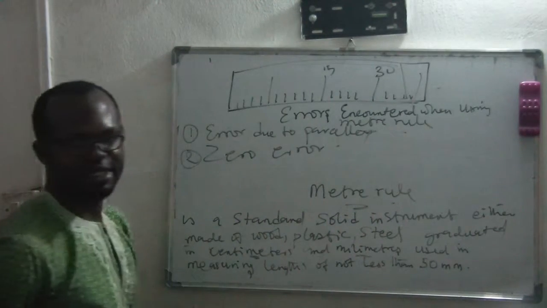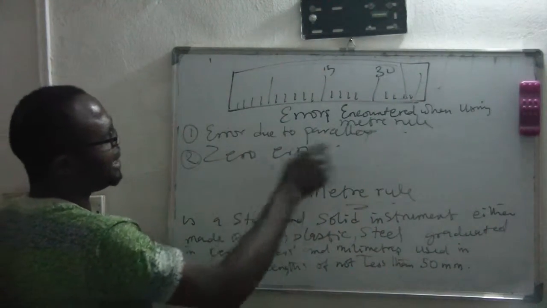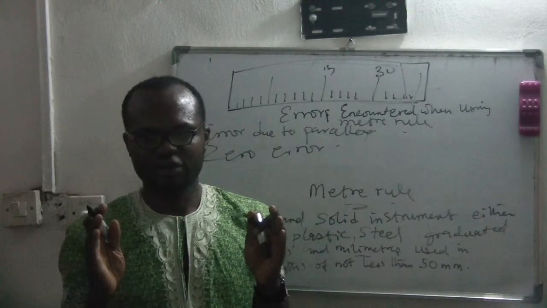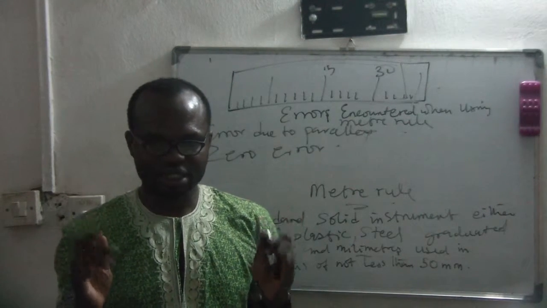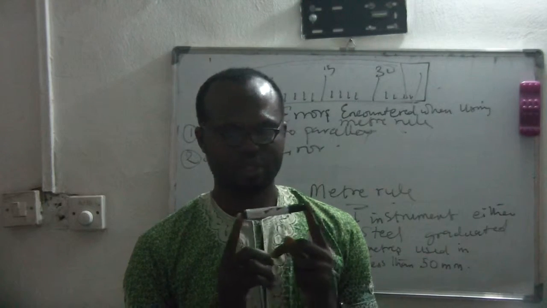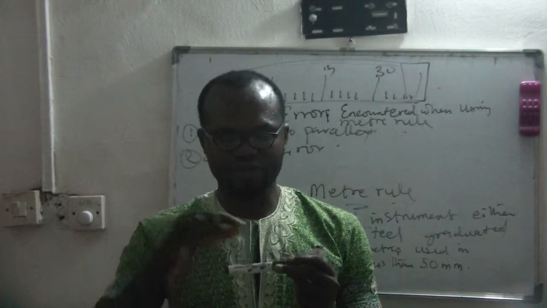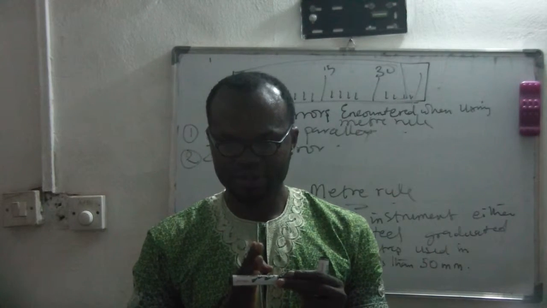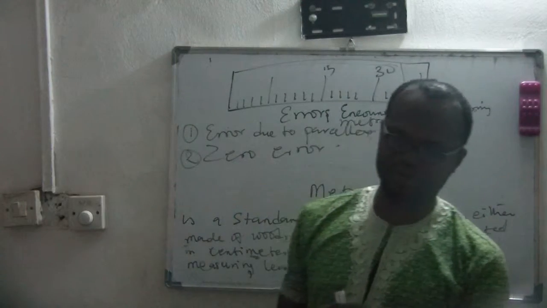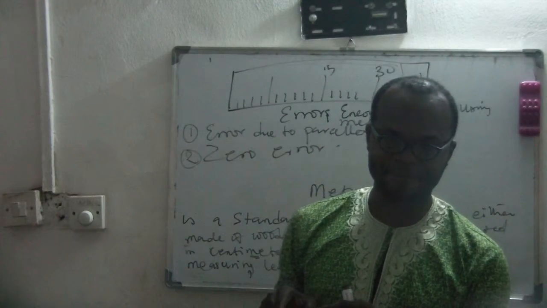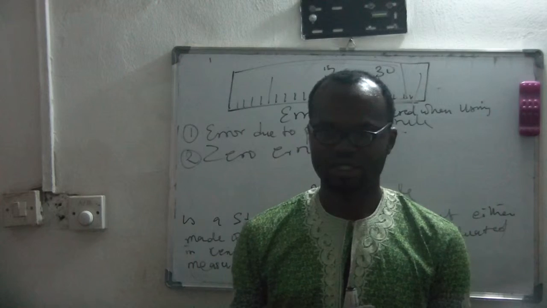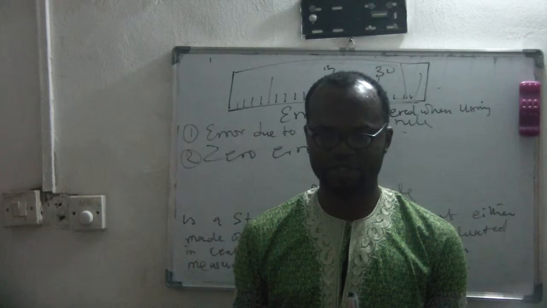Are we together on this? Error due to parallax is the error that you witness because of the direction from which you're looking at the measurement. If you're taking a measurement of, let's say, the length of this whiteboard marker, when you place your ruler, you have to look directly on the ruler. If you look from this angle or from this angle, you get error due to parallax. Is that clear?